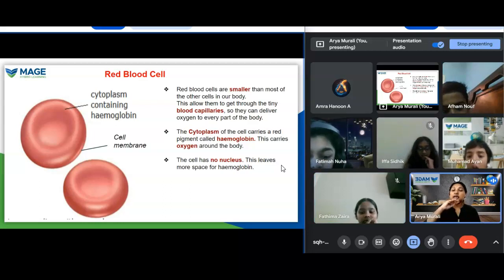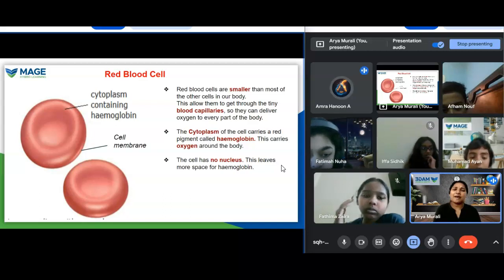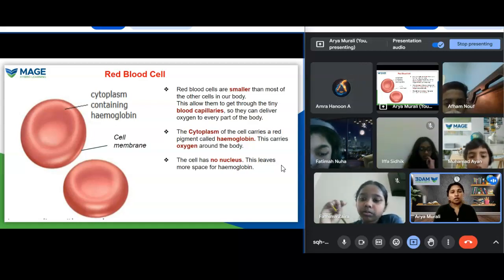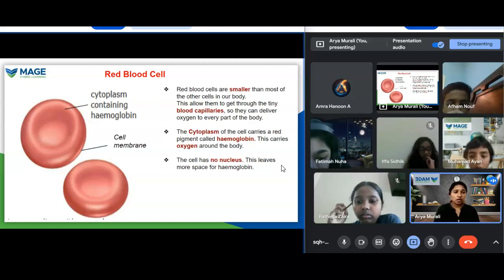Okay, the red blood cell has no nucleus. It doesn't have a nucleus because it needs more space for the hemoglobin to stay. So the nucleus said, "Oh no, I am not coming to your place. I don't have much role in your place. So you can go and do the work." So the nucleus is not going into the red blood cells.